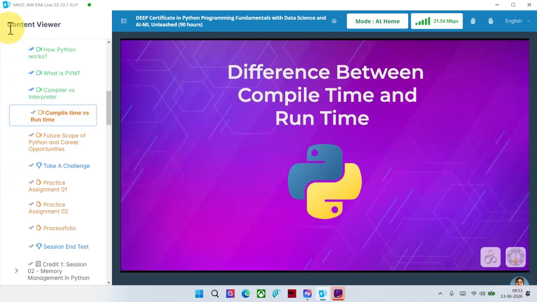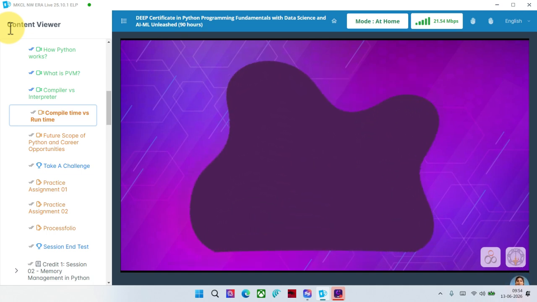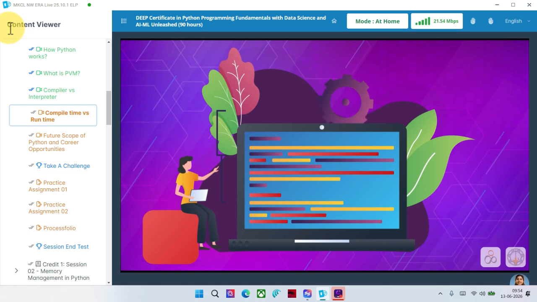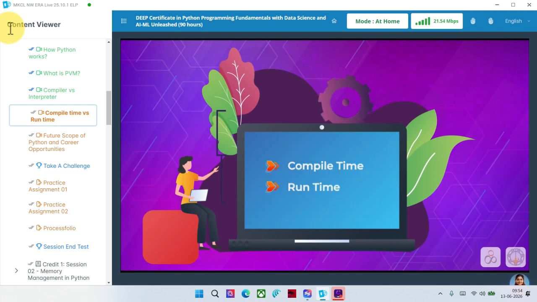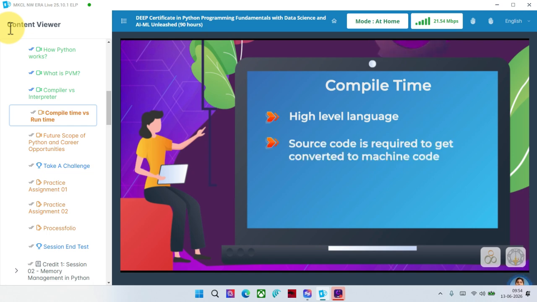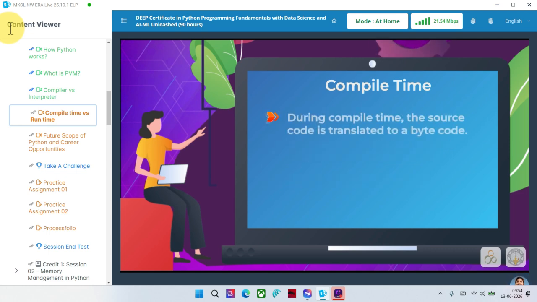Compile time versus runtime. Let's understand how code gets checked at compile time and runtime. But before that, we have to understand what compile time and runtime are. Let's have a look at compile time first. Compile time. As we know, Python is a high-level language which a machine cannot understand. So all the instructions or source code are required to get converted to machine code for a computer to understand. During compile time, the source code is translated to bytecode in the .pyc file.